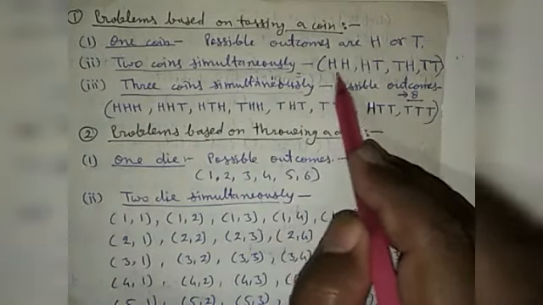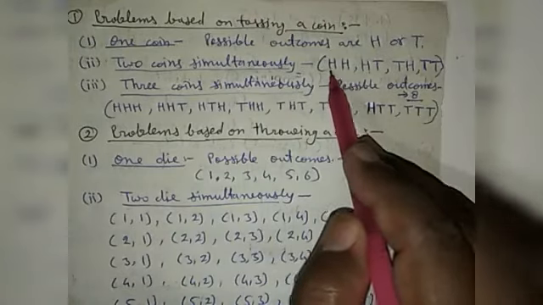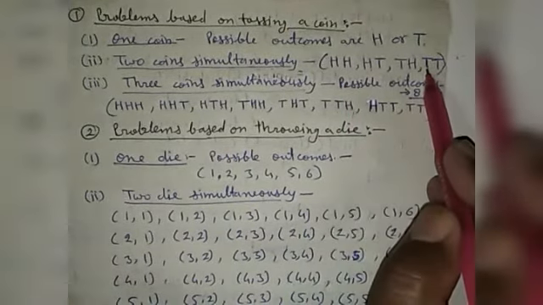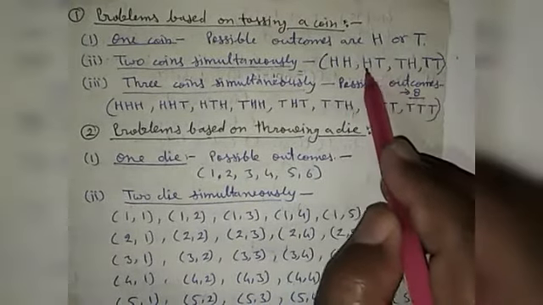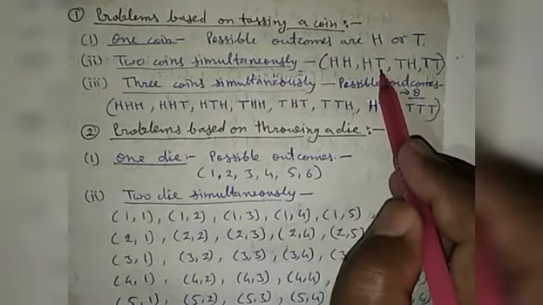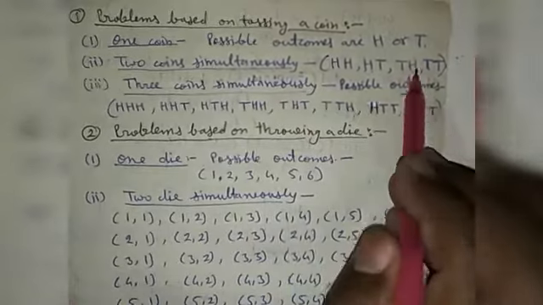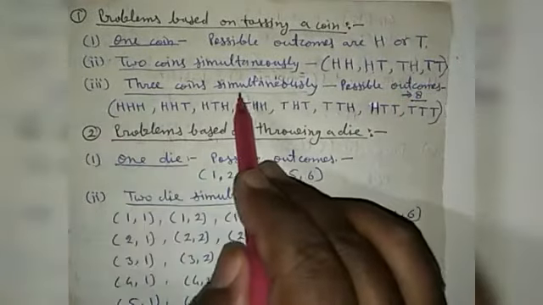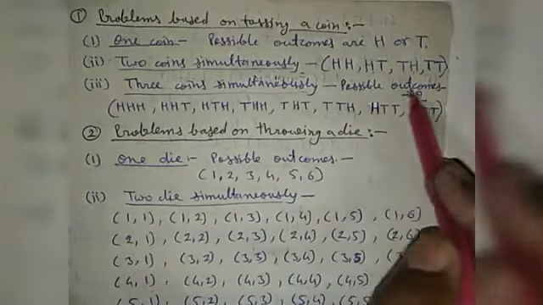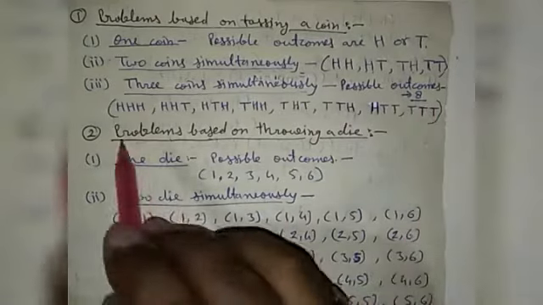First, both coins have head or both coins have tail; the first has head and second tail; the first tail and second head. So there are 4 outcomes. If 3 coins are tossed simultaneously, then the total possible outcomes are 8 in number.